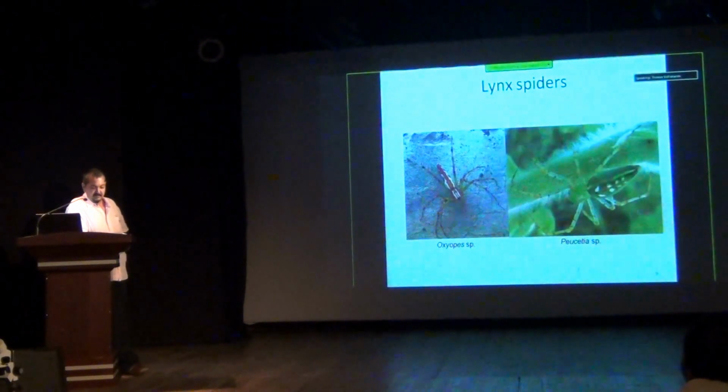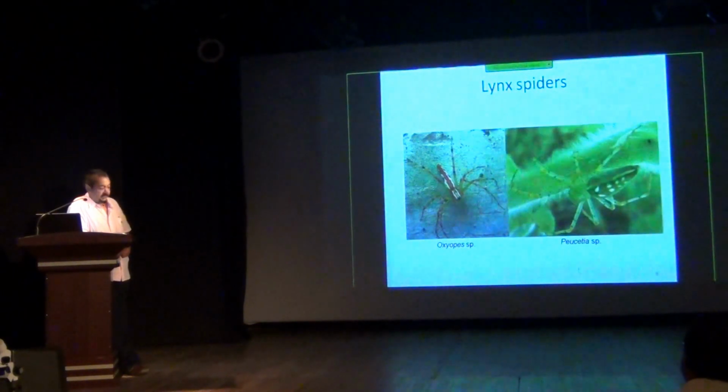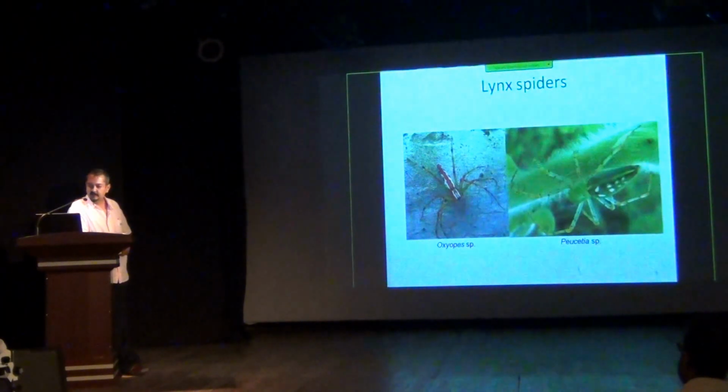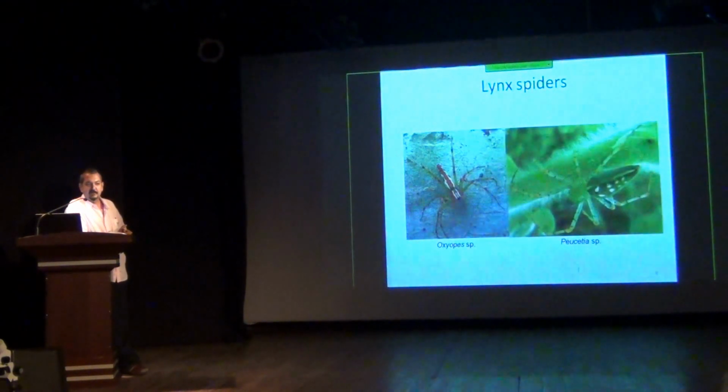The lynx spider, or the ones belonging to the family Oxyopidae, is called lynx because of certain similarities to the lynx cat. It's known for its extremely sharp eyesight and also for its very acrobatic maneuvers. Now these guys don't build webs like the orb weavers do.